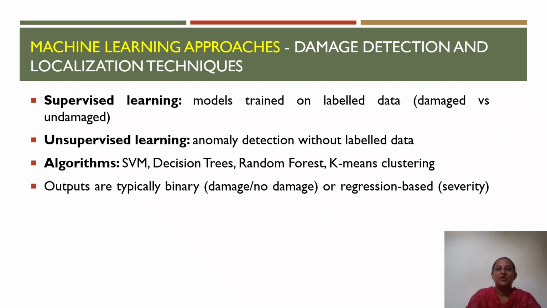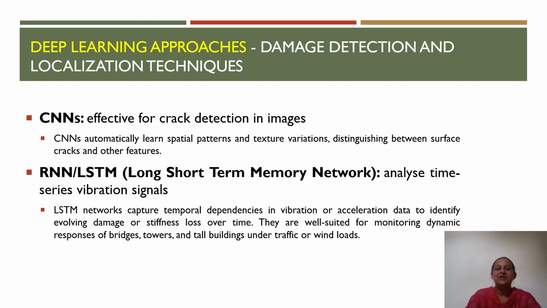Next we'll see, one by one, what are the different deep learning approaches used for damage detection and localization. First one is CNN, that is convolutional neural network, widely used for image-based damage detection. In the case of crack detection from images, CNN can be effectively used.